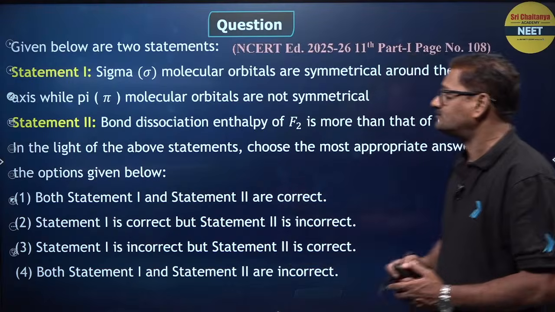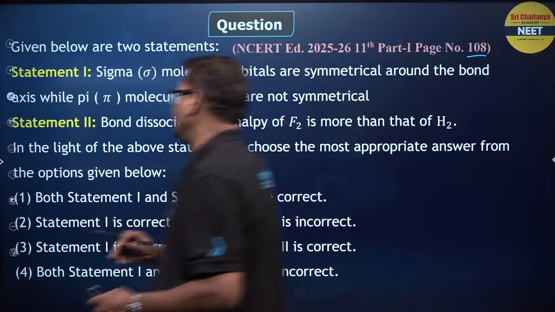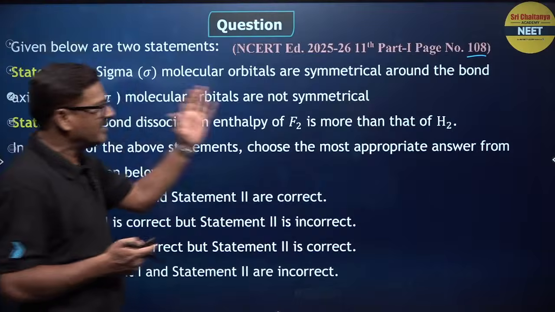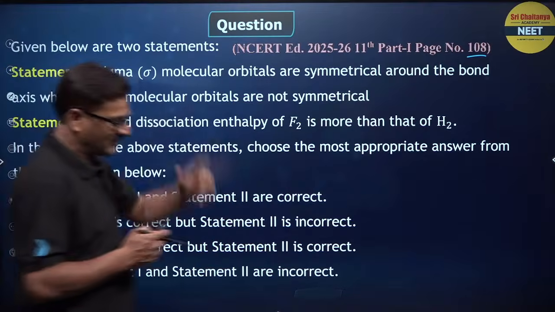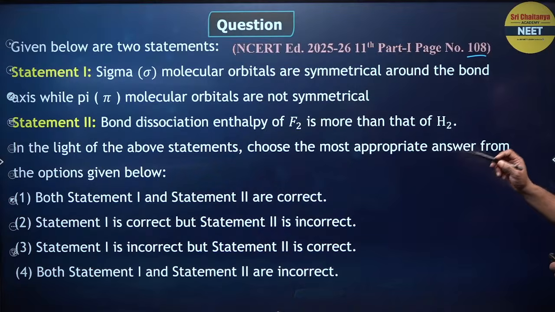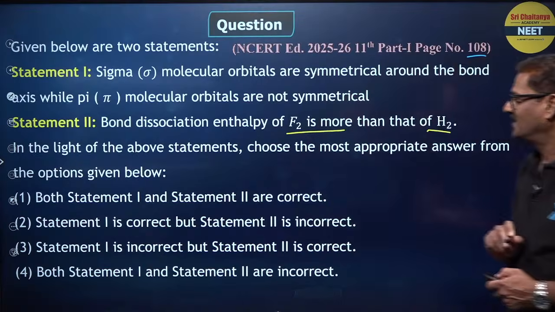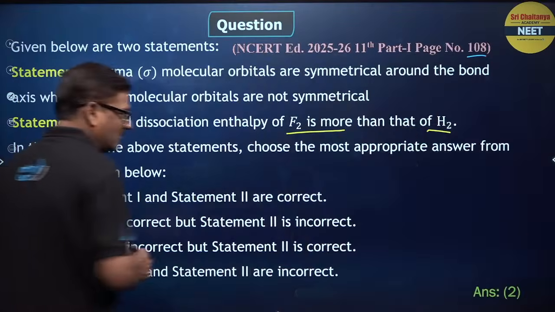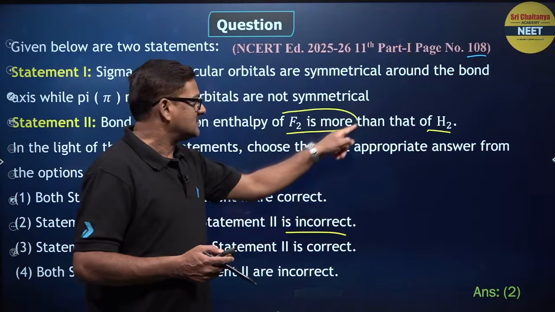Come on, given are two statements, related to page number 108. Statement 1: Sigma molecular orbitals are symmetrical around the bond axis while pi molecular orbitals are not symmetrical. Statement 2: Bond dissociation enthalpy of F2 is more than H2. In light of the above statements, I want you to give the answer. Statement 1 is correct, so statement 2 is incorrect. It is not more. Why?